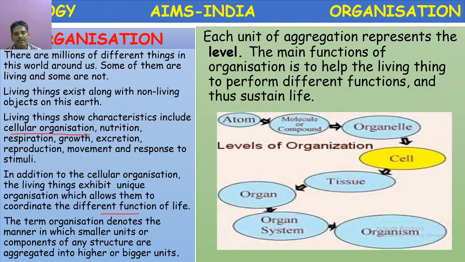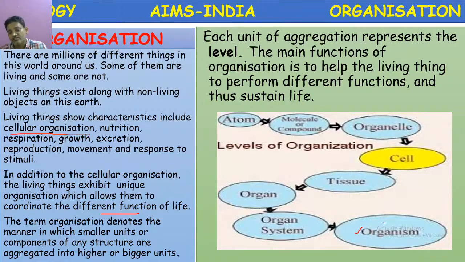Several cells combine to form tissues. Several tissues combine to form organs. And several organs combine to form organ systems. And several organ systems are united to finally form the organism. The process of formation of an organism takes place like this. These are the different levels of organization from simple to complex.